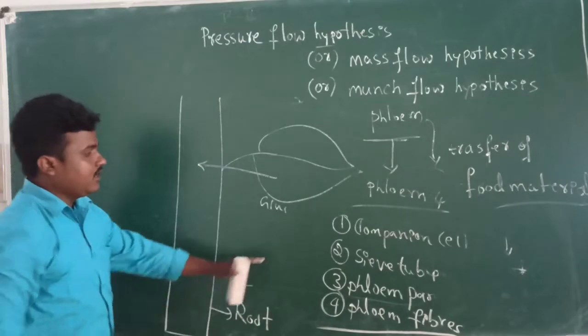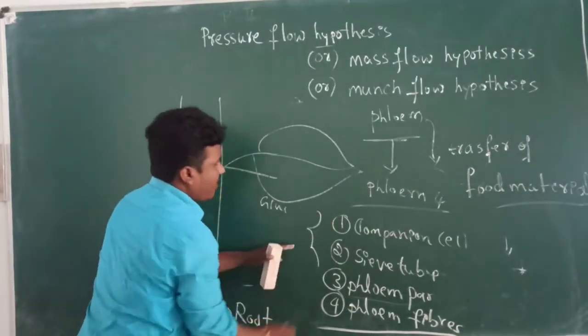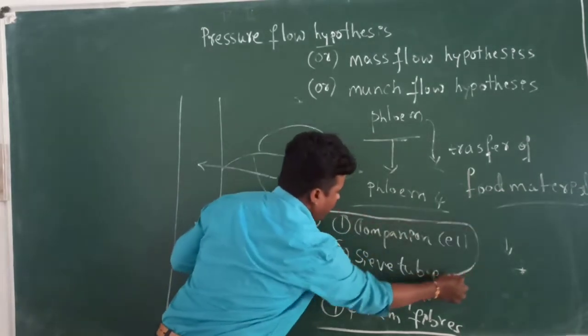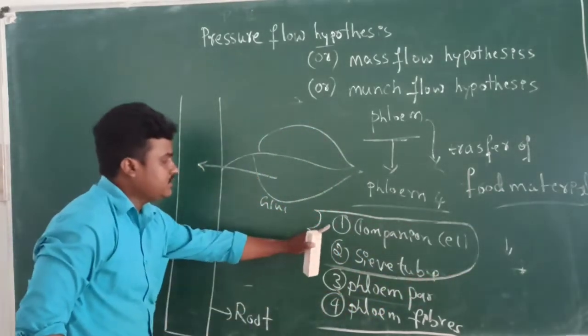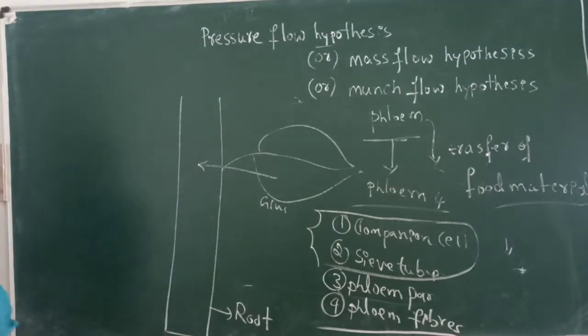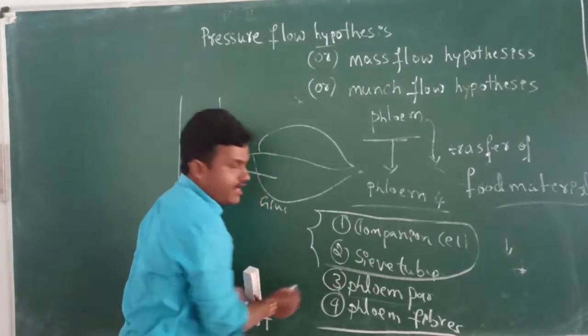In this theory, two components are involved in the pressure flow hypothesis: companion cell and sieve tube.